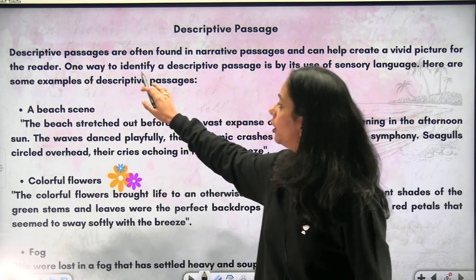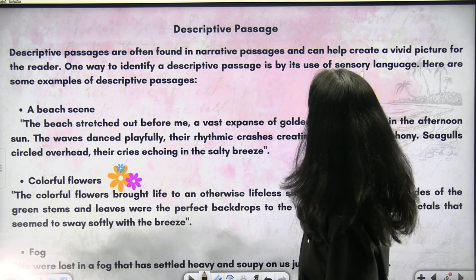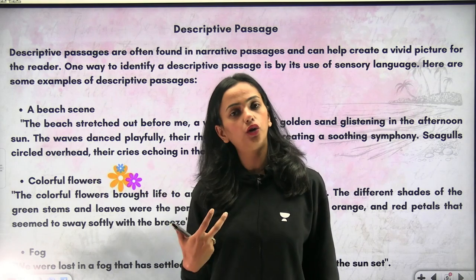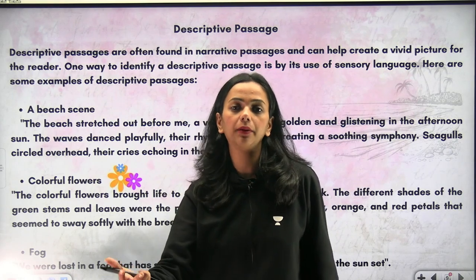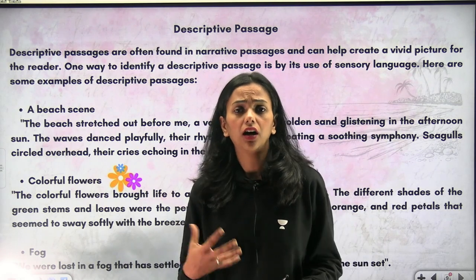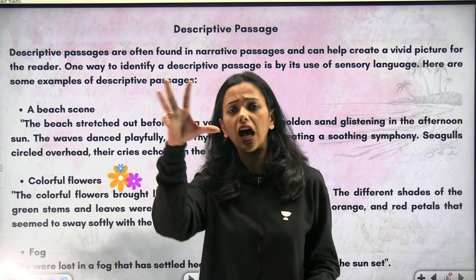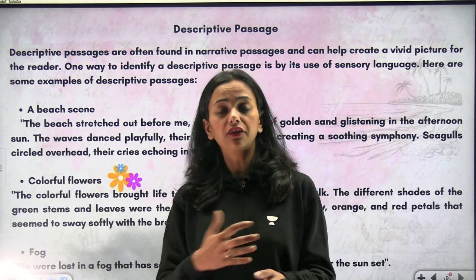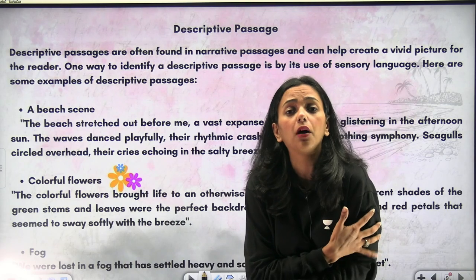One way to identify a descriptive passage is by its use of sensory language. How does a sensation work in us? If we see an accident happening, we get goosebumps. If we see a movie that has lights, effects, all those 3D effects, 7D effects, we get sensory effects of goosebumps.